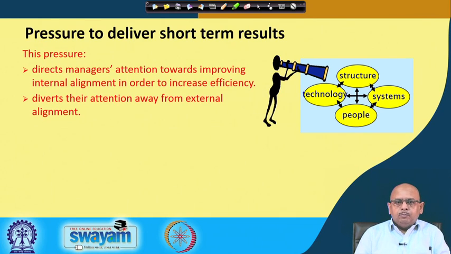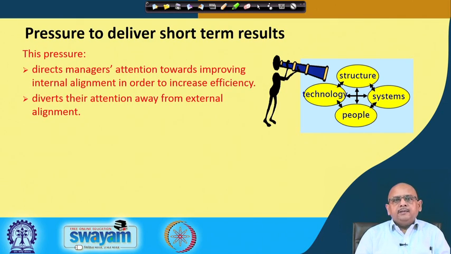For example, the other two things that we talked about, like the fear of change. Fear of change is also not good. Similarly, deep structures are not good, because you need to create new rules of the game for yourself, and then there should not be pressure to deliver short term results, because you cannot bring efficiency or align yourself to the market forces. When you are trying to bring about a change, you need to ensure how it is aligned with other systems.